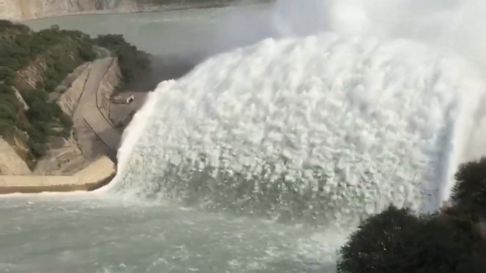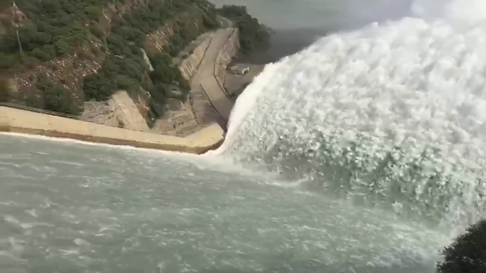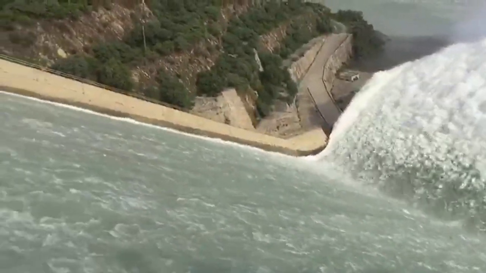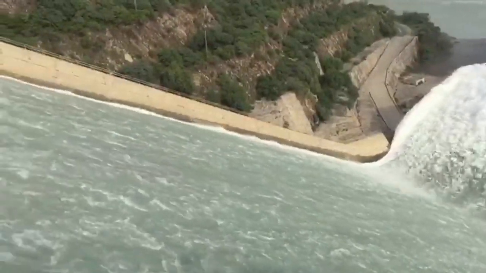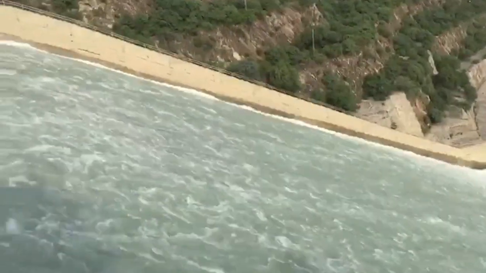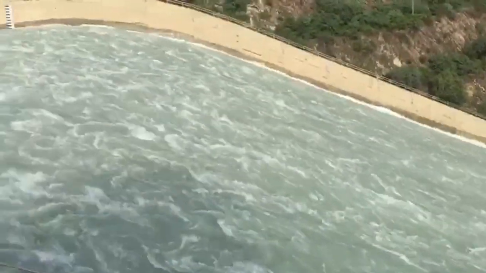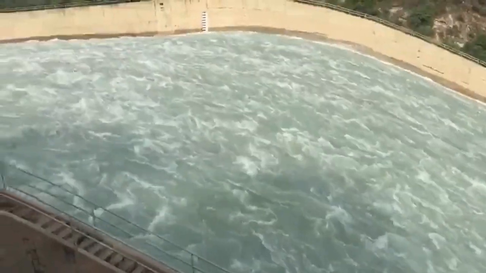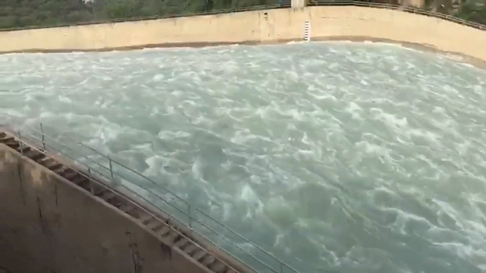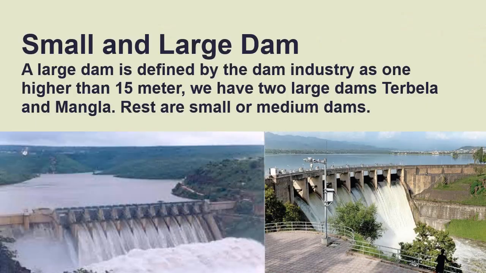Tarbela Dam is the world's largest earth-filled dam and the second project that was constructed under the Indus Water Treaty. Near the Tarbela Dam, there are 2 big spillways from the reservoir, which are impressive features.